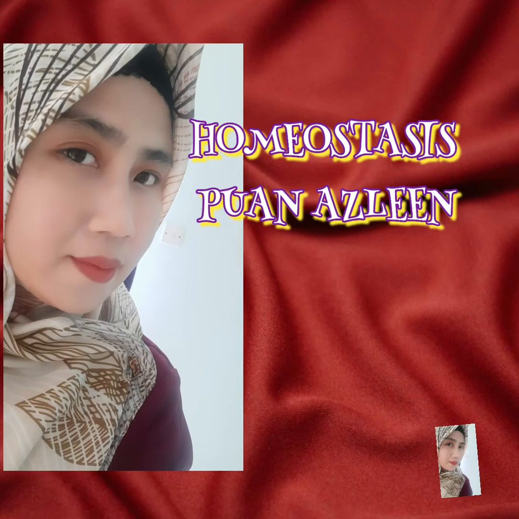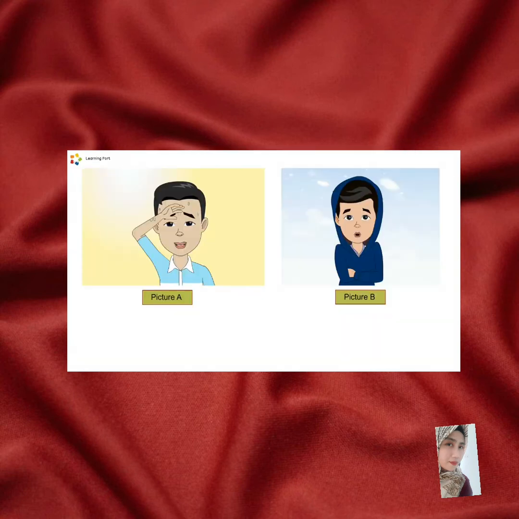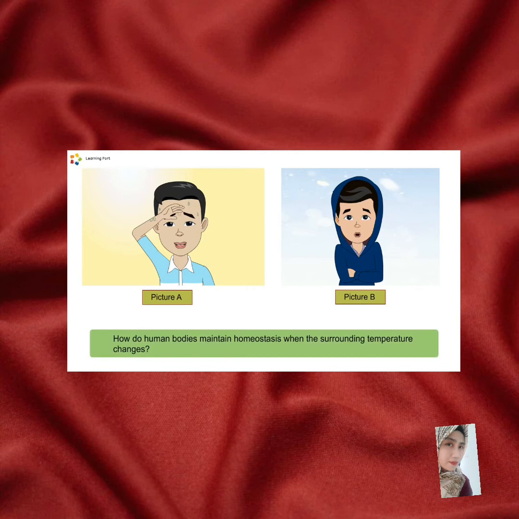Hi everyone, today we are going to learn about homeostasis. Homeostasis in humans. Let's look at the two pictures. In picture A, it is a hot day. The temperature is about 40 degrees Celsius. Mike is sweating and feeling very hot. In picture B, it is snowing. Jessica is shivering and feeling very cold. How does the human body maintain homeostasis when the surrounding temperature changes?